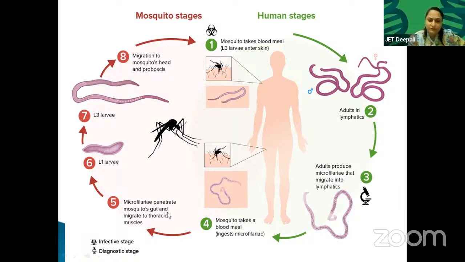Microfilariae penetrate the mosquito's gut and migrate to thoracic muscles. Larva 1, L1 larva. We are getting L3 larva. This is L1 larva. This is L3 larva. Migration to mosquito's head and proboscis. Once going through the thoracic cavity, this L1 larva, then L3 larva migrates to the head and proboscis. Then once again it infects a person, and again this cycle goes on. So this is Wuchereria bancrofti.